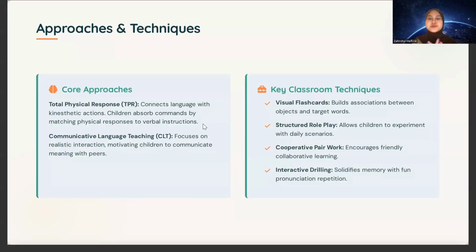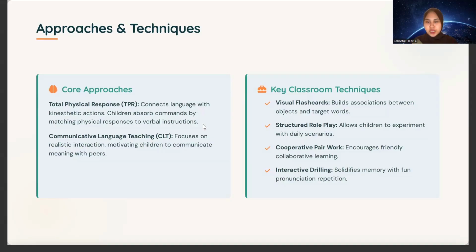For example, the key classroom techniques is visual flashcards, because the visual flashcard is colorful, and the student can be interested in the flashcard when they are studying.